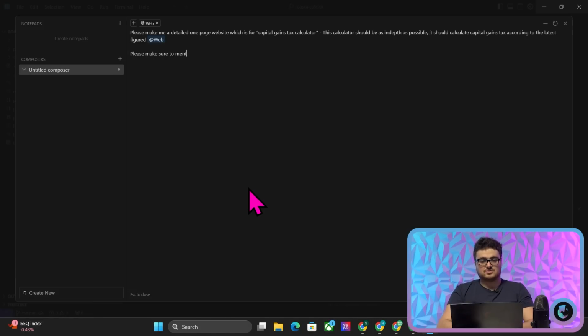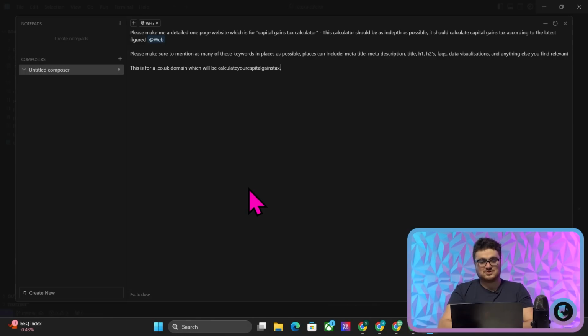Please make sure to mention as many of these keywords in places as possible. Places can include meta title, meta description, title, H1, H2s, FAQs, I don't know, data visualizations, and anything else you find relevant. This is for a .co.uk domain, which will be, I don't know, calculate your capital gains tax.co.uk.